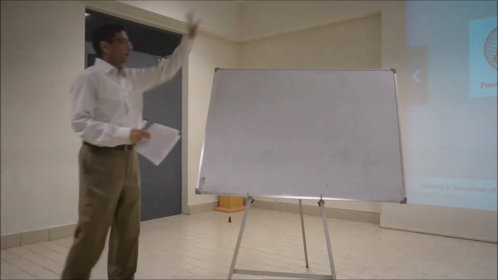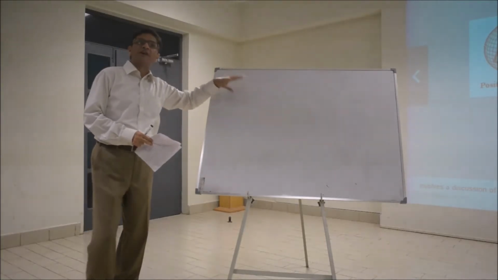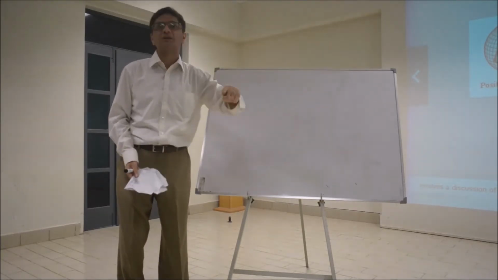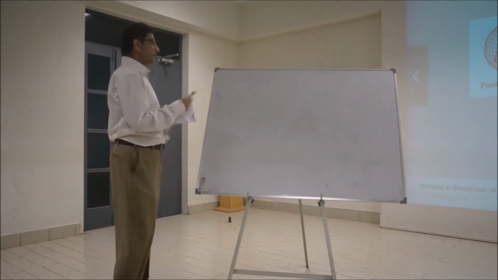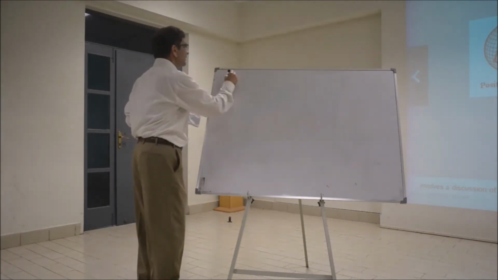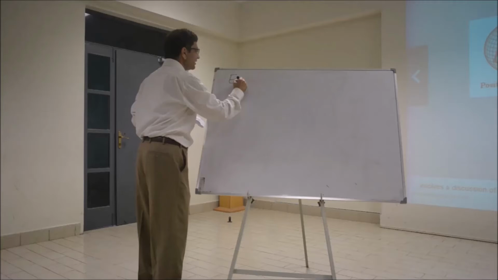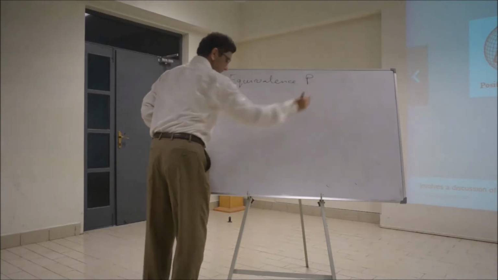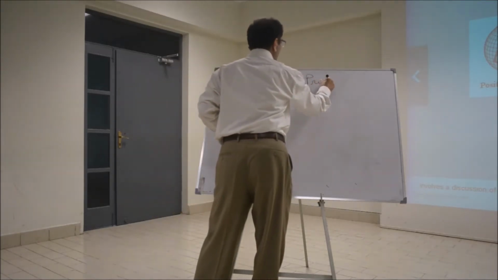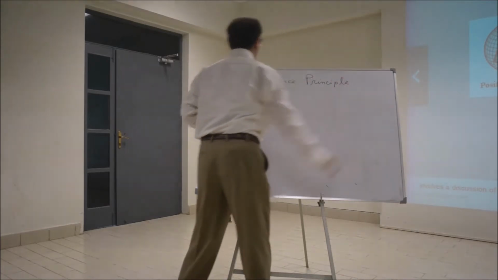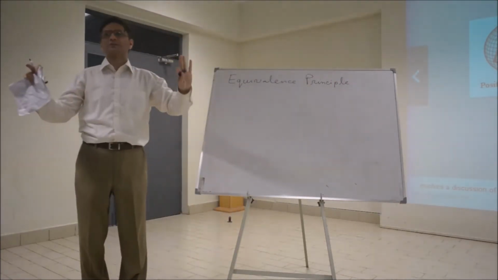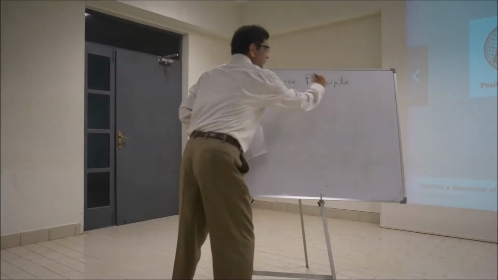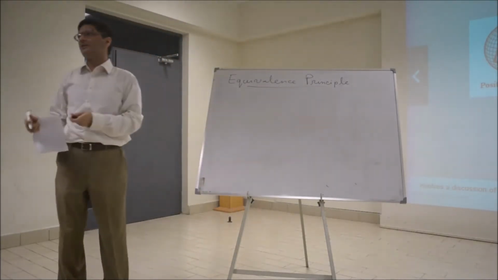So how did Einstein arrive at the concept that gravitation is not a force, but the curvature of space-time? The space-time around a mass has to be curved. This starts with Einstein's equivalence principle, EEP. People give it in different forms: strong equivalence principle and weak equivalence principle, and so on. But I'll just talk about the equivalence principle, whichever form. Actually, I'm using the weak form at the moment, because that's enough for you. You don't need the strong form.